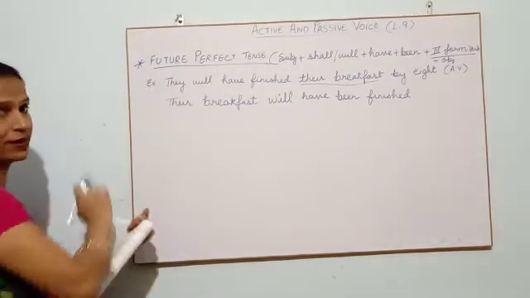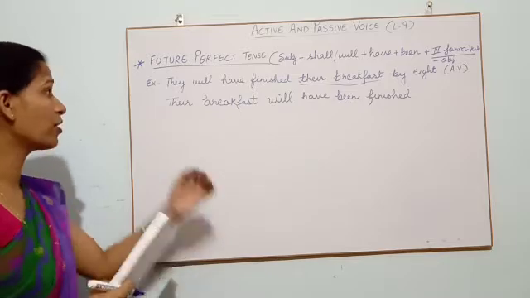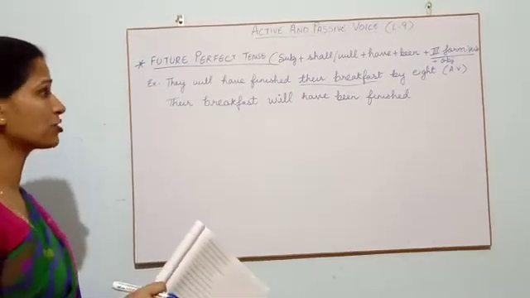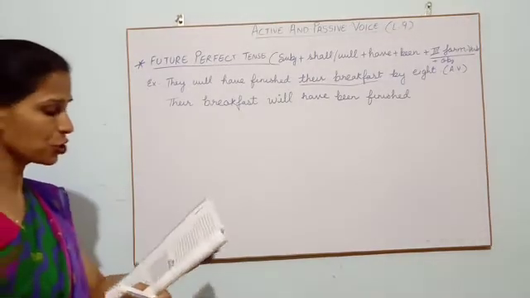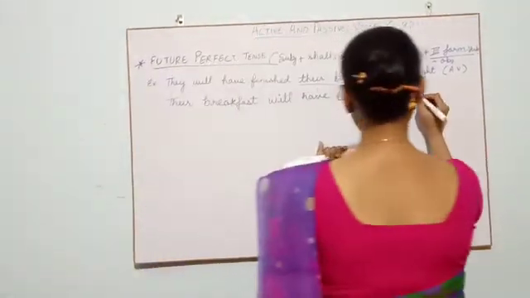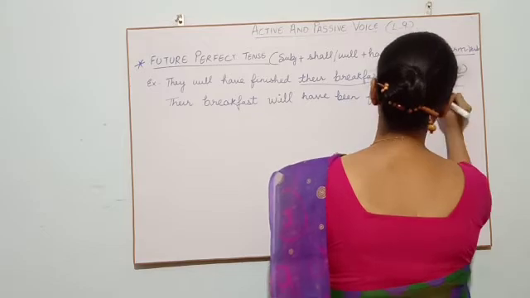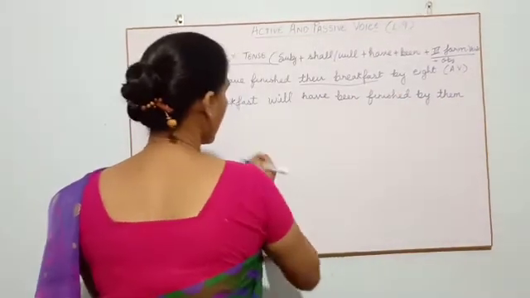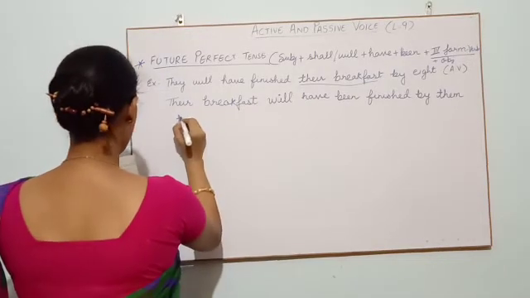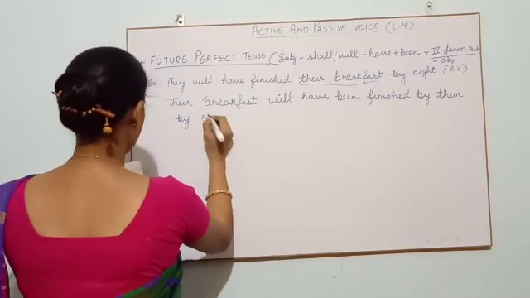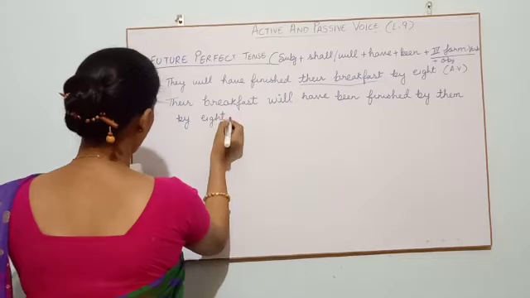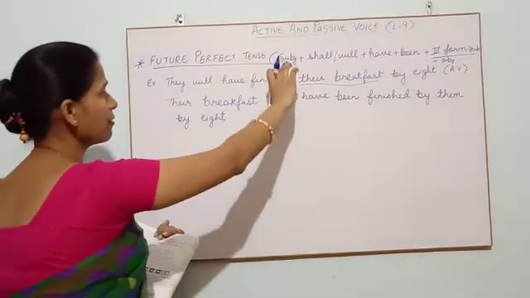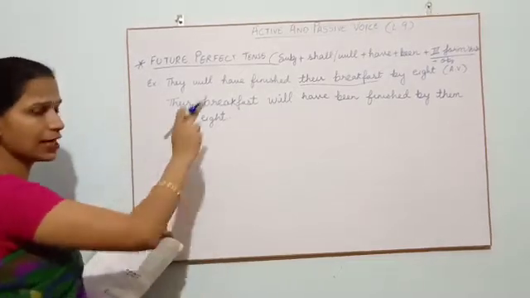by whom? What word will you use for they when you are changing into passive voice? You will use them. Finished by whom? By them. And at what time? By 8. By 8. So if you keep this in the formula, you will be able to understand how easily we have changed.